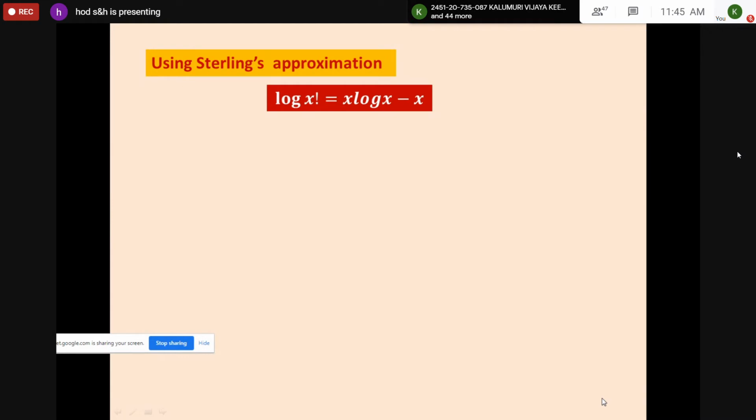This we should take directly. So in statistical mechanics, you have an approximation, because millions of values are there and you can't manually calculate them. It is an optimization, you can say. So using Stirling's approximation, if x is very large, then log x factorial is equal to x log x minus x.